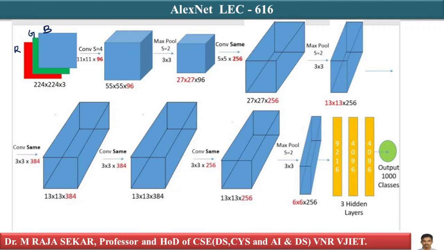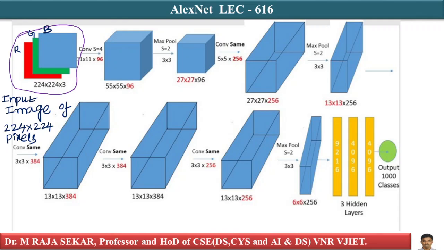You are given an input image which is 224 pixels by 224 pixels by 3 channels. What are the channels here? You have red, green, blue channels, isn't it? I'm writing RGB. R means red channel, G means green channel, B means blue channel. Before understanding this lecture, please try to understand the lectures on pooling and padding. Without that background, it may be a little difficult to understand this lecture.